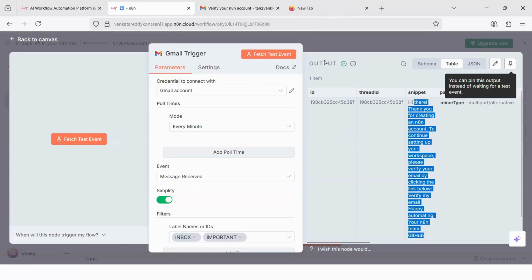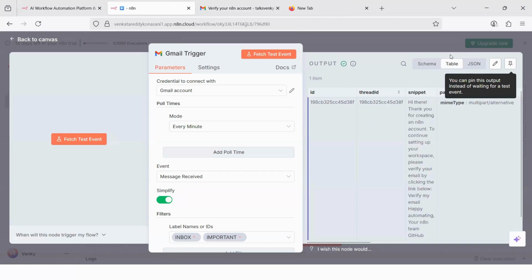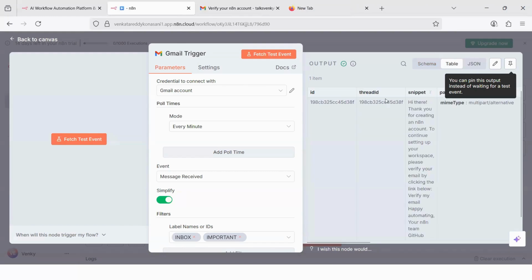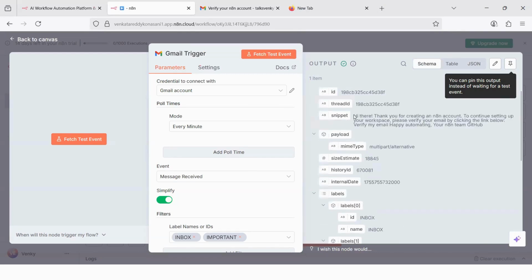Now you can see this in the output window. You can see the schema. This is a JSON schema, or you can see the original schema, or you can see it in the JSON format, or you can see it in the tabular format. Generally, I prefer this schema so that you can read what is the variable name. This is the email snippet. Later on, if you want to read anything, we will tell our large language model, once I connect another node, which will be an AI agent node, to that node, I will say that read the information from this snippet, from this email ID, like that. So watch it in the schema or table format.